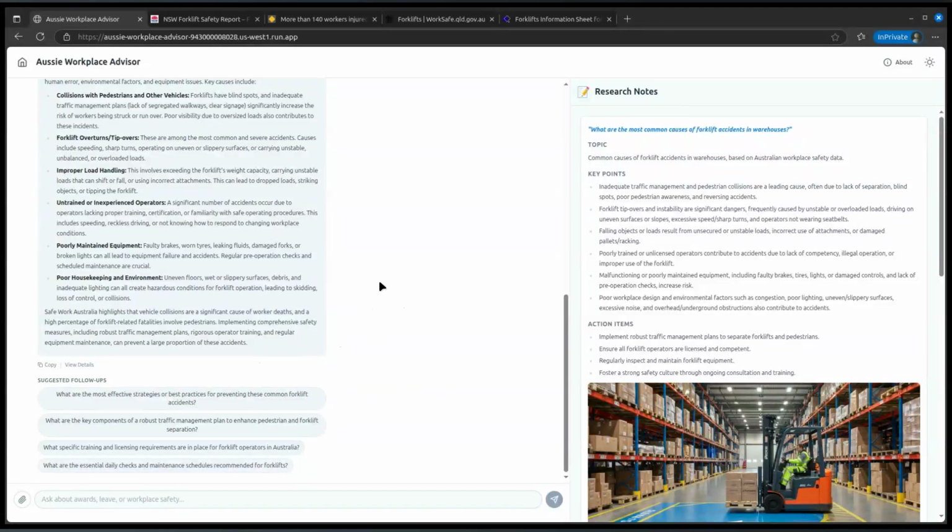So yeah, that's that. Now the other thing is this can be really used in any of the kind of workplace domains, or anything that's in that realm, it should answer to a reasonable extent. So yeah, just thought I'd show you, this is all made possible because of the search grounding that is part of the tool set of Google Gemini.